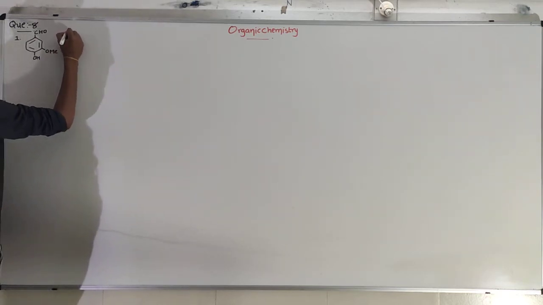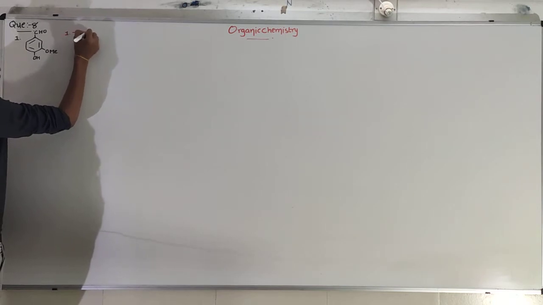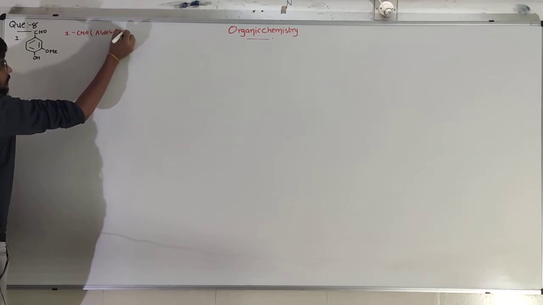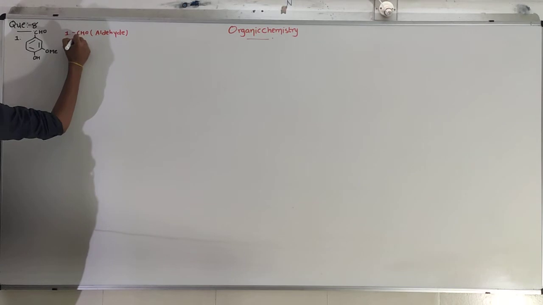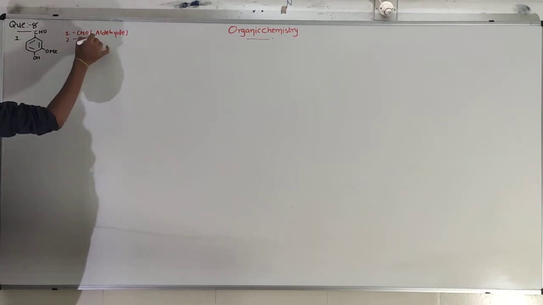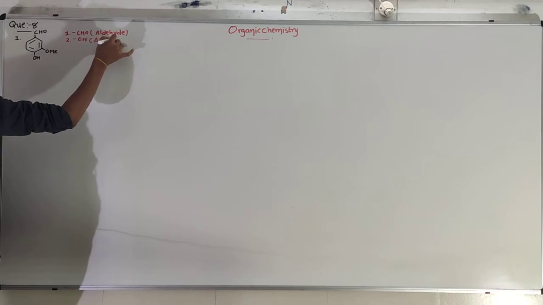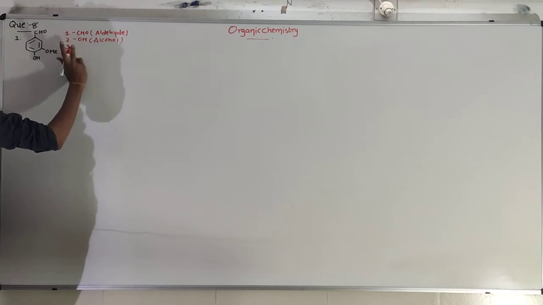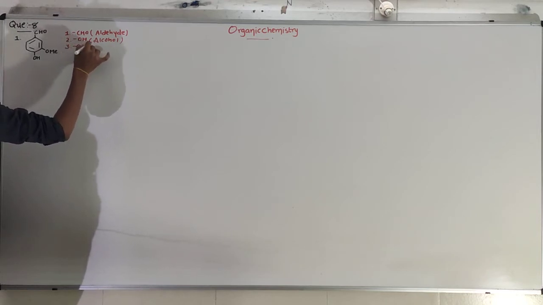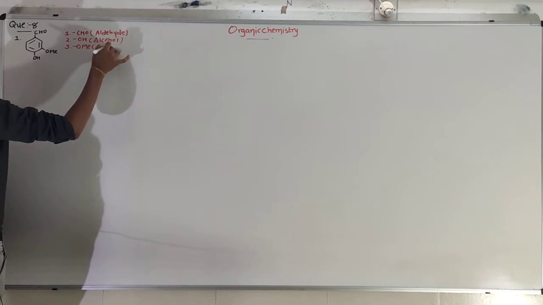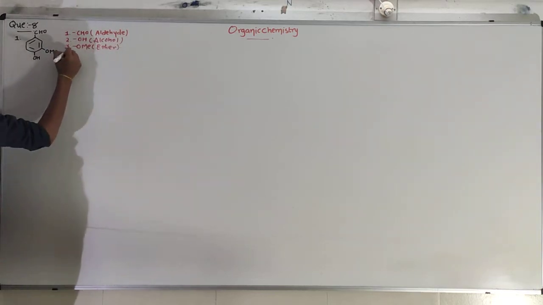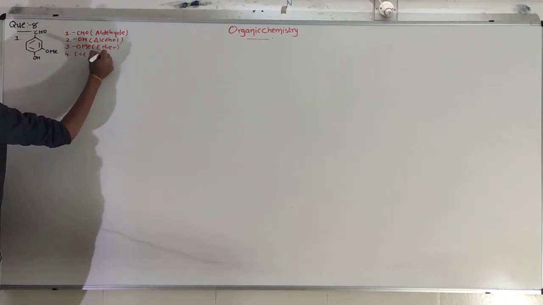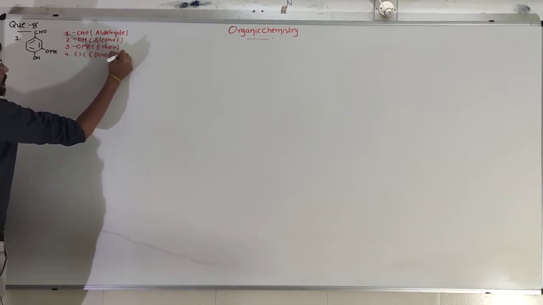So the first functional group over here is CHO, in the sense aldehyde. After that, the second functional group is OH, means alcohol. Third one is OMe, it is ether methoxy. Okay, and the fourth one, carbon carbon double bond.